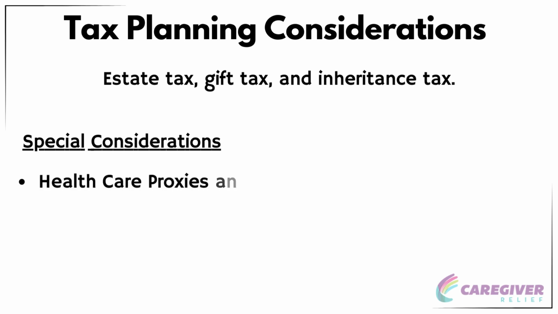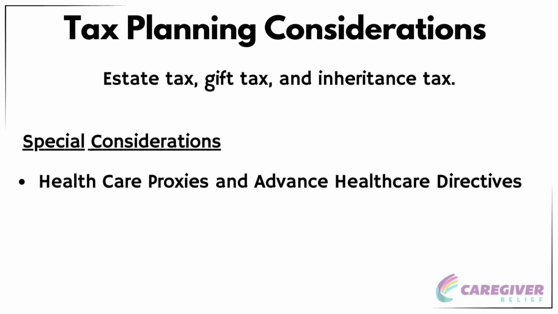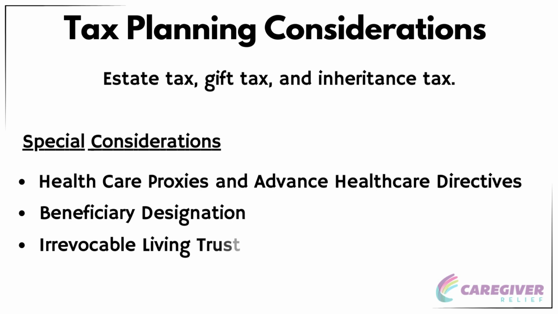Healthcare proxies and advance healthcare directives ensure your healthcare wishes are respected. Beneficiary designation. Regularly update beneficiaries on accounts like retirement plans and brokerage accounts. Irrevocable living trust. Consider for additional asset protection and tax benefits. Remember, estate planning is not a one-time event, but a lifelong process. It's about making thoughtful decisions to protect your legacy, provide for your family, and ensure your wishes are honored.